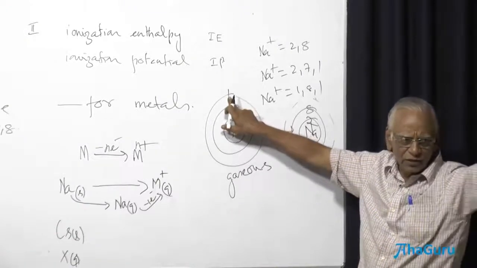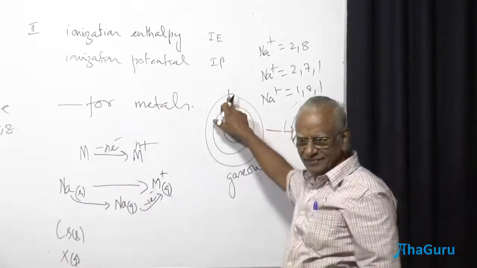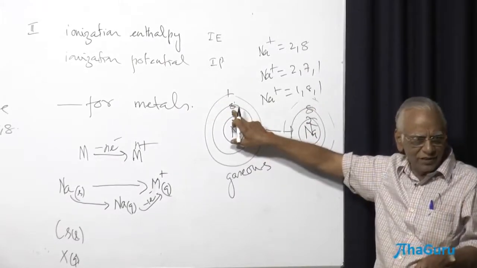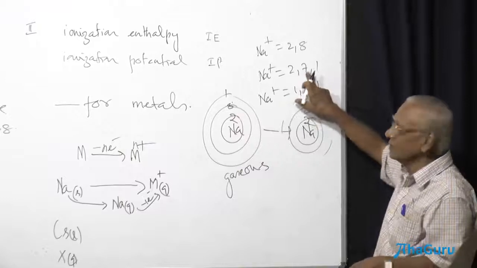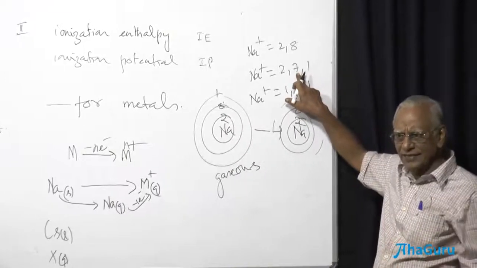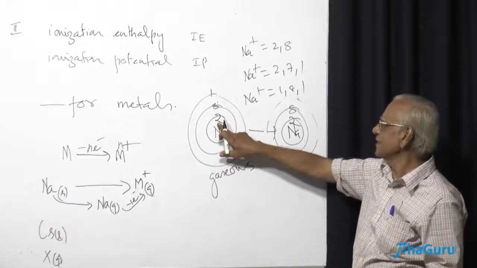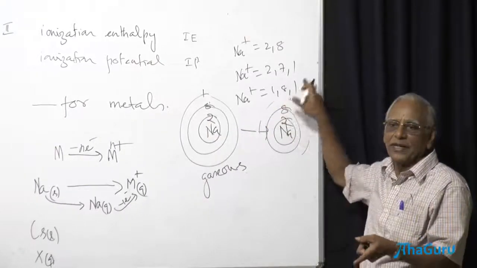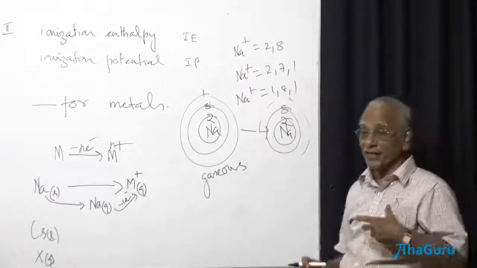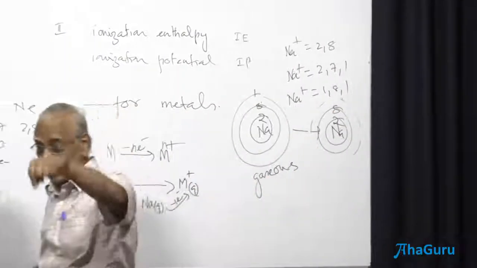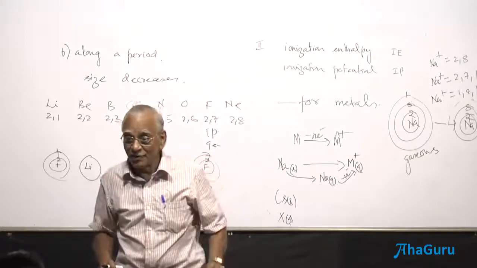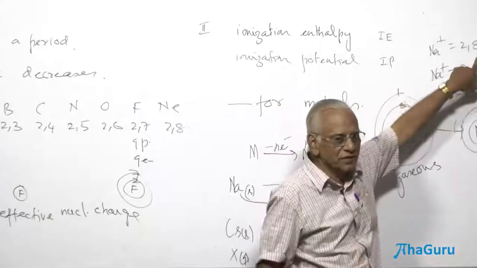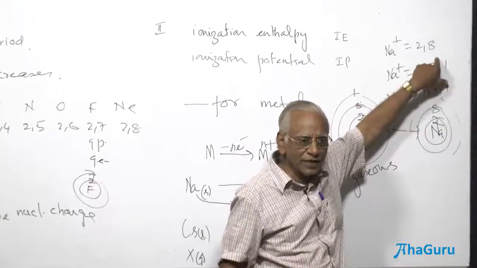Ultimately, I am removing an electron. You have not told me where from. The electron, you have removed it. I have removed 1 electron from the second shell. So, if 1 electron is removed, no, it's not possible, but theoretically. If I don't say this, I have removed 1 electron from the K shell, therefore the electronic configuration is 1-8-1. So, based on this configuration, another question is which electron has been removed: from the K shell, L shell or M shell. What is the electronic configuration of the sodium here?